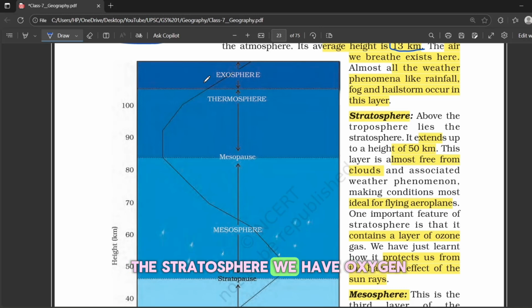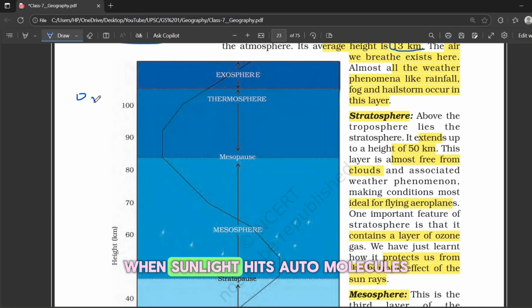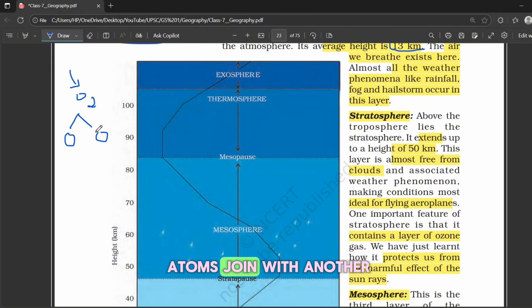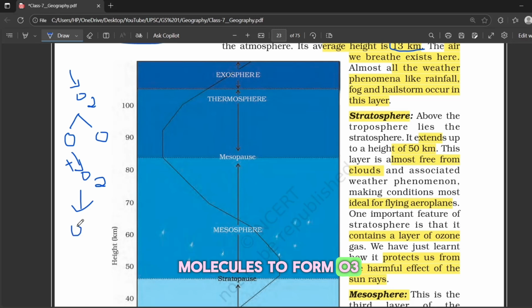In the stratosphere, we have oxygen, that is O2. When sunlight hits O2 molecules, it will split them into two separate oxygen atoms. Then one of the atoms joins with another O2 molecule to form O3, that is ozone.